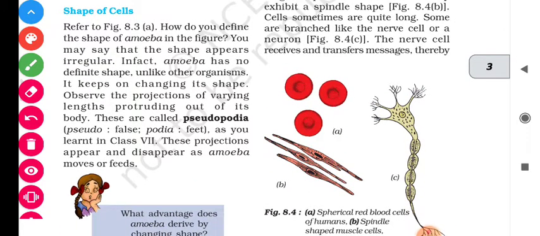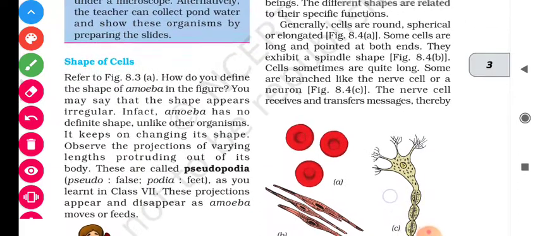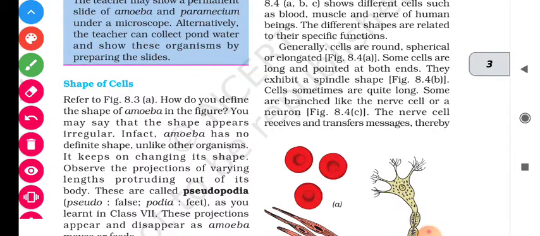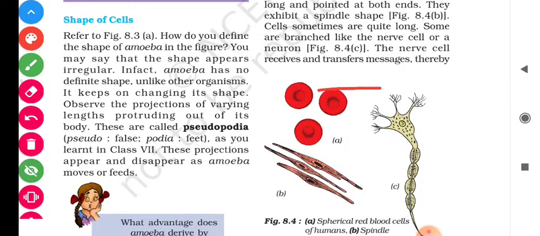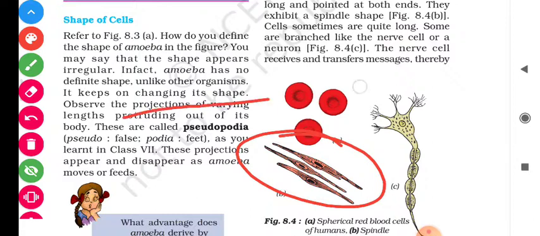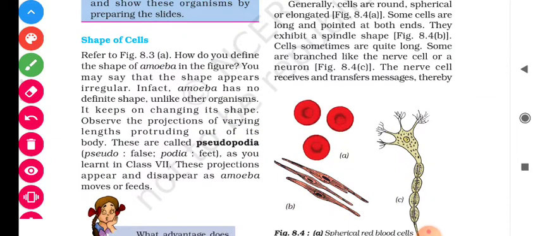So students, the shape of the cells inside our body varies from each other. It depends on their specific function. Generally the cells are round, spherical or elongated. यानी कि cells जो है वो गोल या तो sphere के shape में या तो खिंचे हुए होते हैं. Some cells are long and pointed at both the ends. They exhibit a spindle shape. Means here it is visible in the muscle cells. They are in a spindle shape, okay, and thin at the ends.